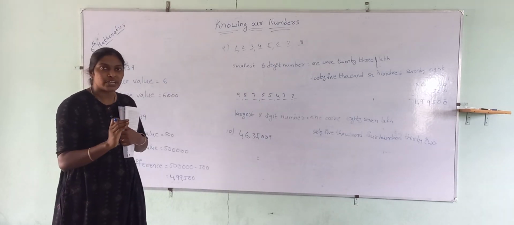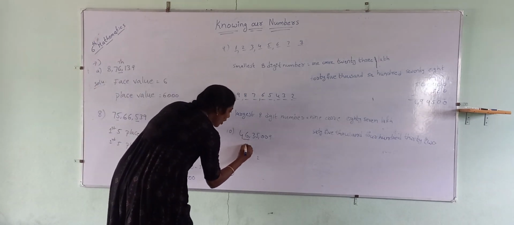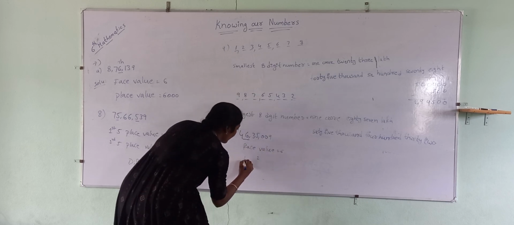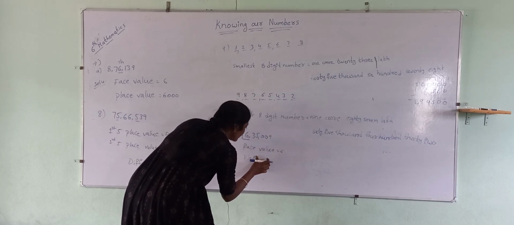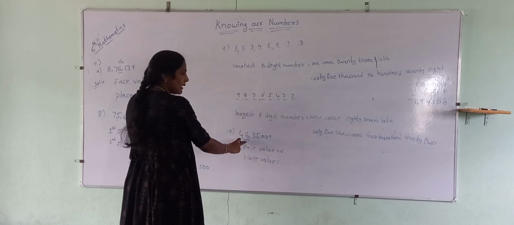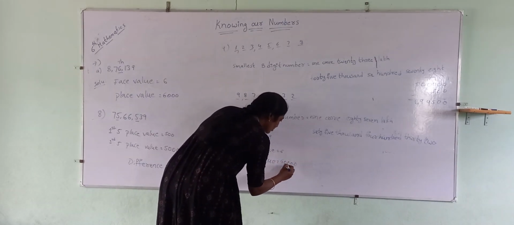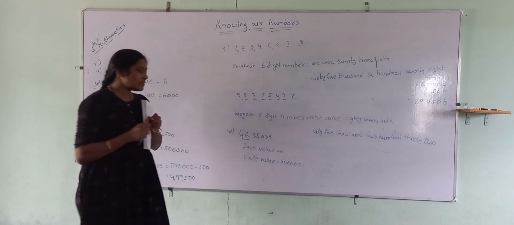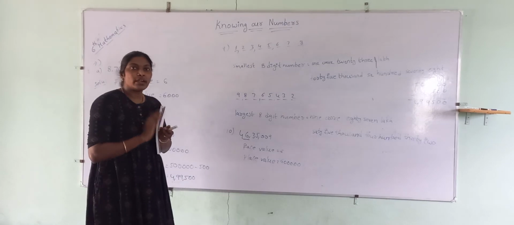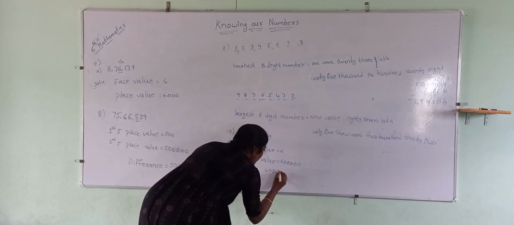It means we have to do division, by using the face value of 6. Face value is 6. What will be the place value? This is in the place of 6 lakhs. Now place value is 6 lakh, face value is 6. So when we do the division, what is the quotient they are asking? So do the division.